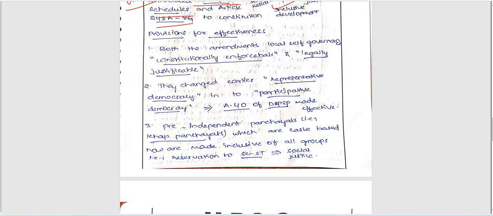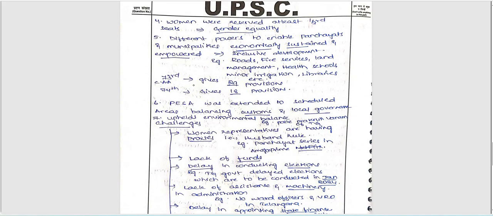First keyword: both the amendments make local self-governance constitutional, enforceable and legally justifiable. They changed earlier representative democracy into participative democracy. Very good. Next, pre-independence panchayats, which were caste based, are now made inclusive of all people. Inclusivity has been included by these amendments. Very good. Social justice. Next, coming to our fourth point, women were reserved at least one-third of seats here. Gender equality also followed. Different powers enable panchayats and municipalities to be economically sustained. Very good. Empowered. Inclusive development also included.